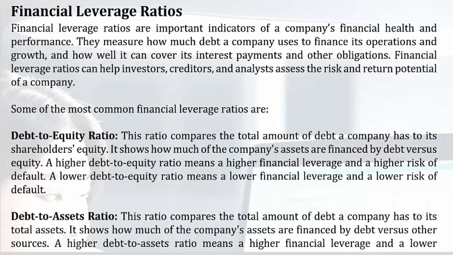Some of the most common financial leverage ratios are: debt-to-equity ratio. This ratio compares the total amount of debt a company has to its shareholders' equity. It shows how much of the company's assets are financed by debt versus equity. A higher debt-to-equity ratio means a higher financial leverage and a higher risk of default. A lower debt-to-equity ratio means a lower financial leverage and a lower risk of default.